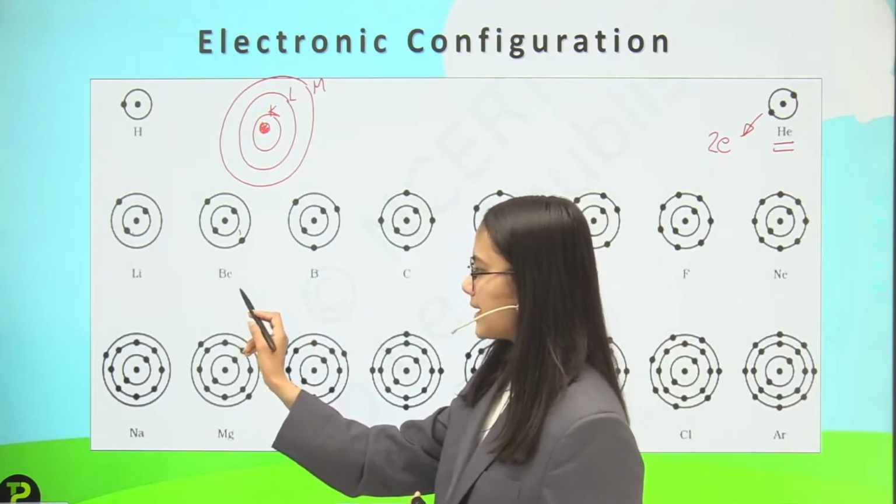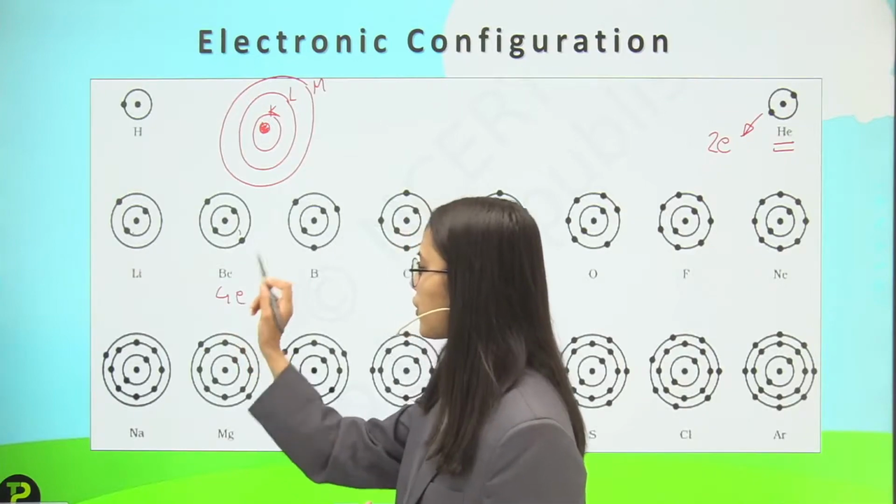And then talking about beryllium, it has 4 electrons. So for 4 electrons, what are we doing?